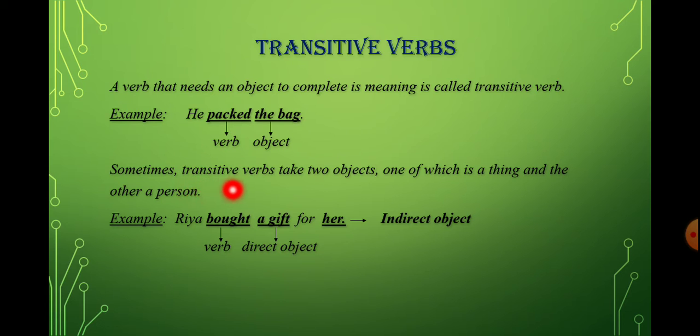Sometimes transitive verbs take two objects, one of which is a thing and another a person. Here you can see in this example, Ria bought a gift for her. We are talking about Ria, she is the subject, and what did she buy? She bought a gift. And for whom? For her. So in this sentence you can see there are two objects, that is a gift and her. So a gift is the direct object and her is the indirect object.